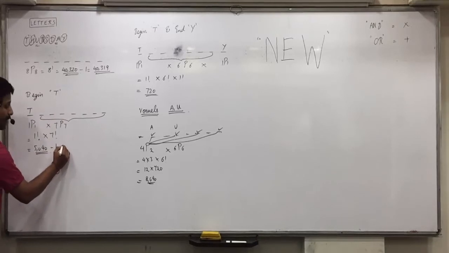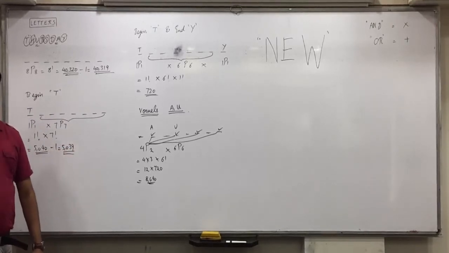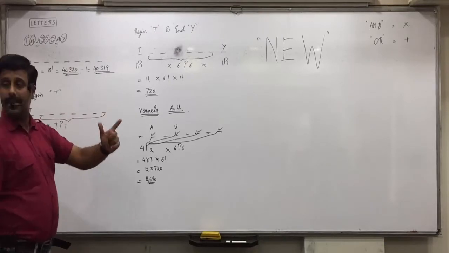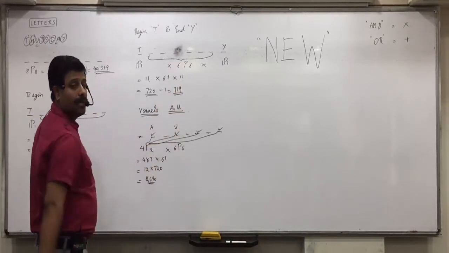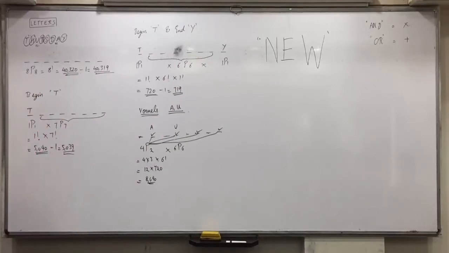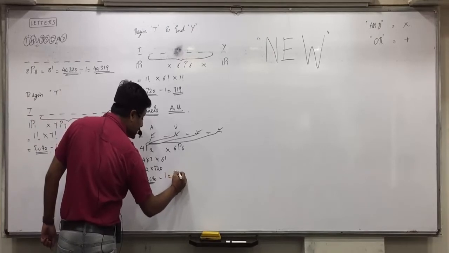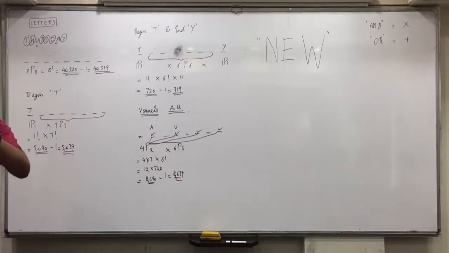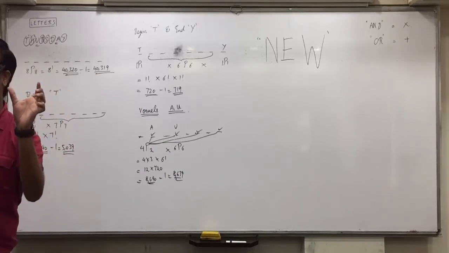Here, 5,039. How many new words will begin with T? 5,039. Okay, excluding Thursday. Here, 719 words, new words, will begin with T and end with Y. And 8,639. Okay? So whenever they ask you a question, how many new, in the final answer you have to do -1.